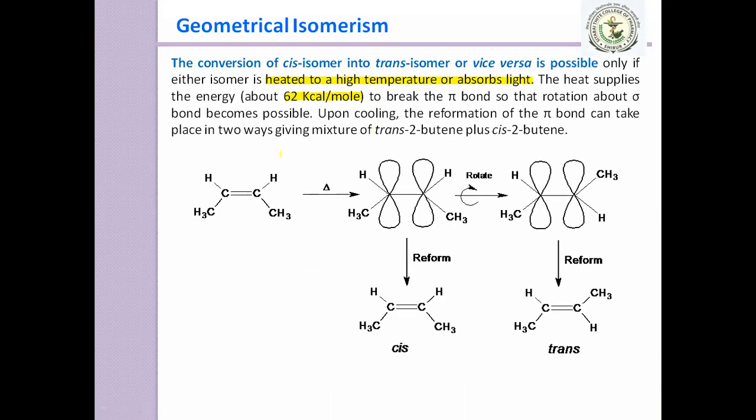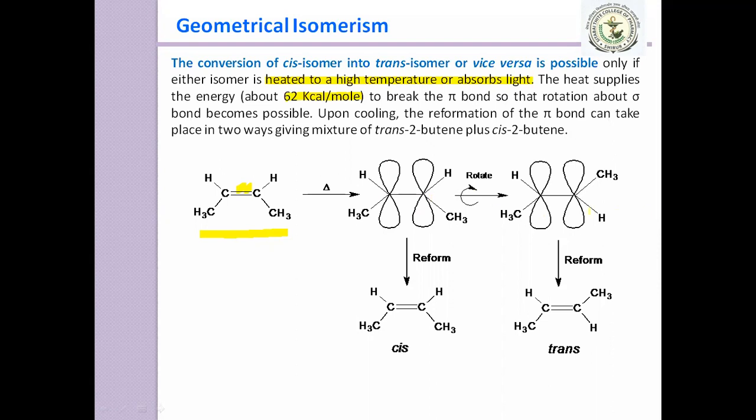So here is the example of butene. On heating, there is a breaking of this pi bond. As there is only one bond present between the carbon-carbon, rotation is possible.